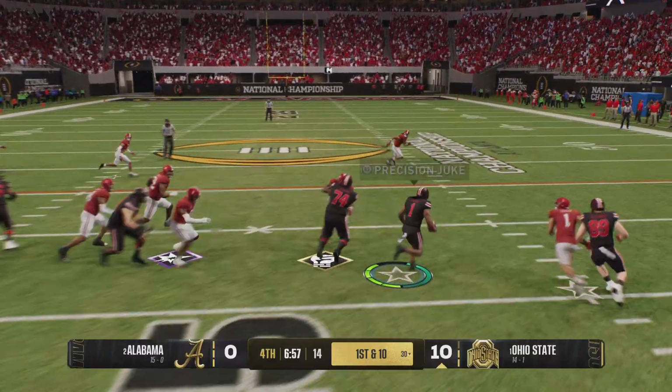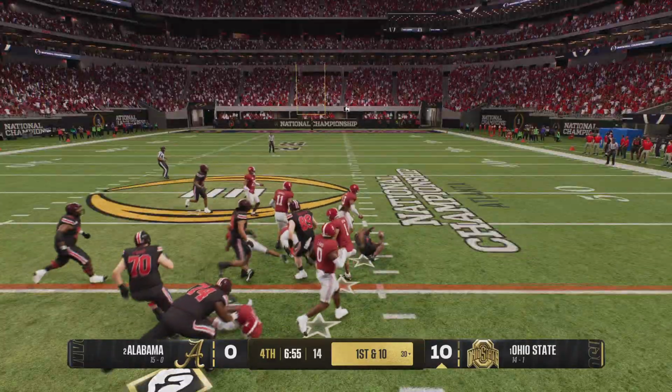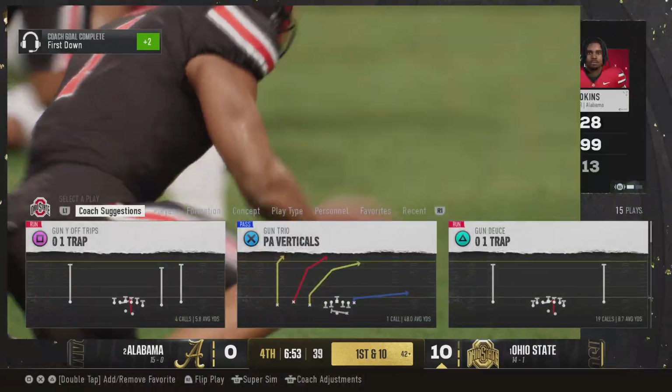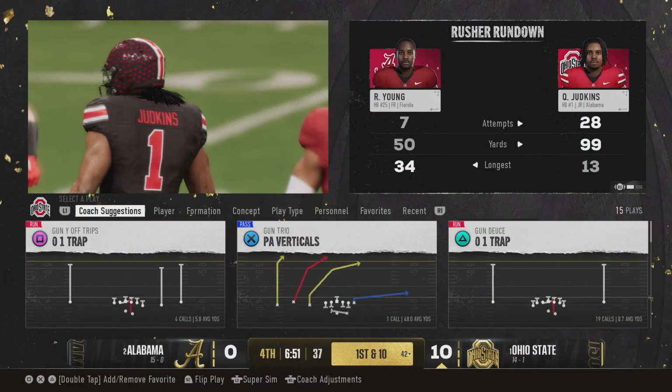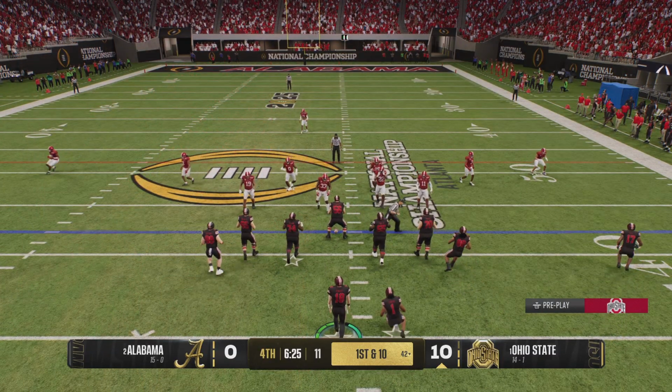Keep it on the ground. There's the handoff. And they'll move the 6 on that one. It's a first down to the 42. Chris, this back has had a great day. They're winning the football game.